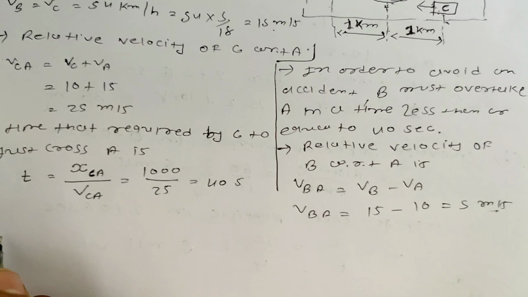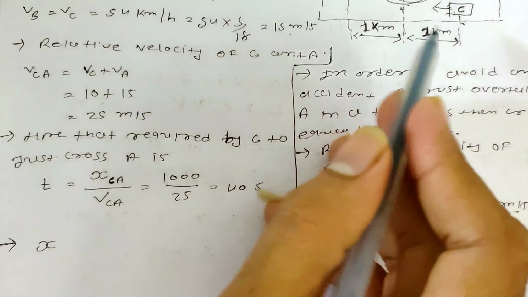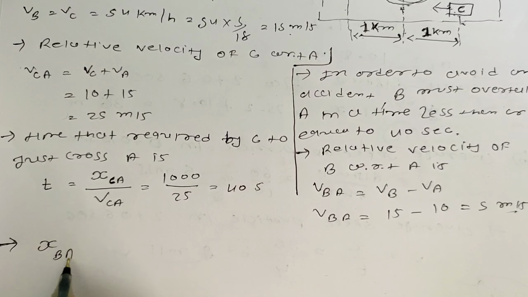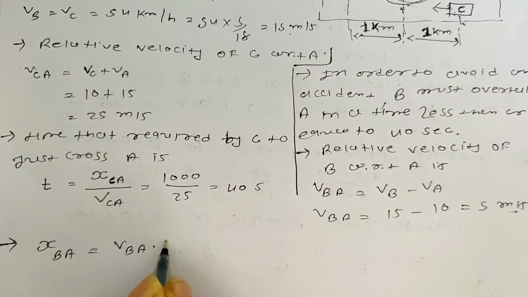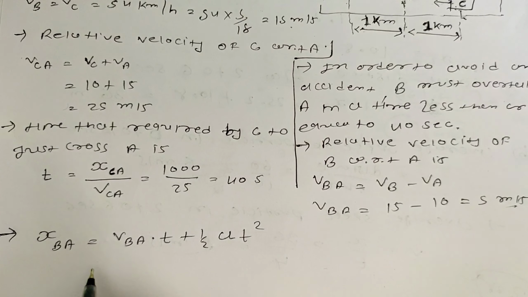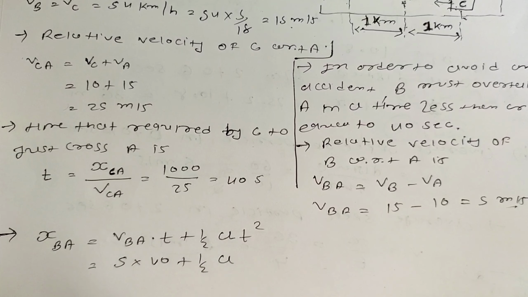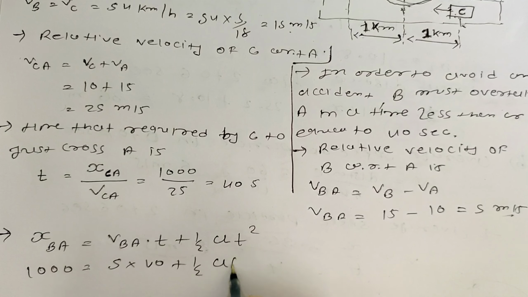Okay, in this problem we can say the distance XBA is equal to speed, which is VBA, into t plus half a, which we have to find, t square. Okay, so VBA is 5, t is 40, half acceleration find out करना है. XBA is 1000 मीटर, t स्क्वायर 40 स्क्वायर, ठीक है.